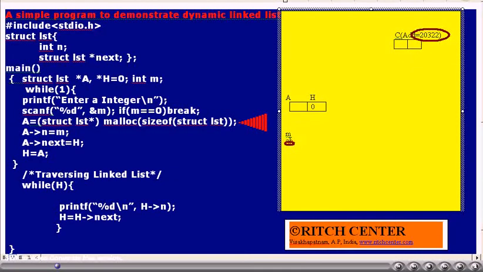We assume that the user has entered 30. As 30 is not 0, we will not be coming out of the while loop. Rather, an LST type object will be created dynamically, that is, using malloc. Let its address be 20322. Just for our convenience, we are taking that as C.